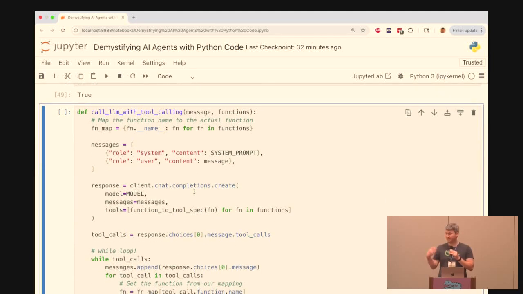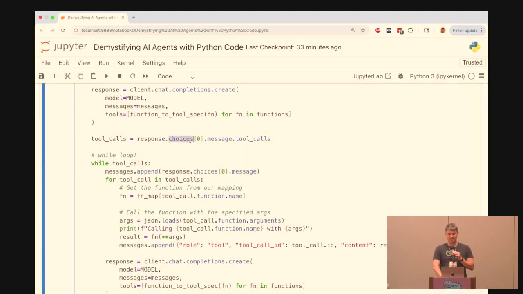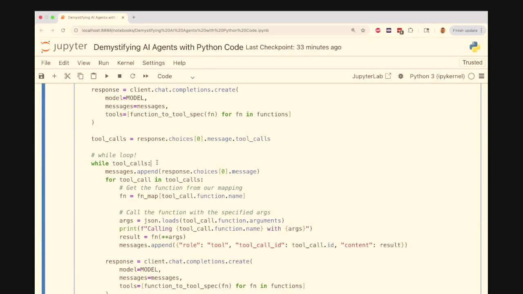So if we combine this all together, we can write a function that basically takes in our Python functions. It sends a call to the chat completions API. It gets back the tool calls. And now this is the last bit, which is a while loop.